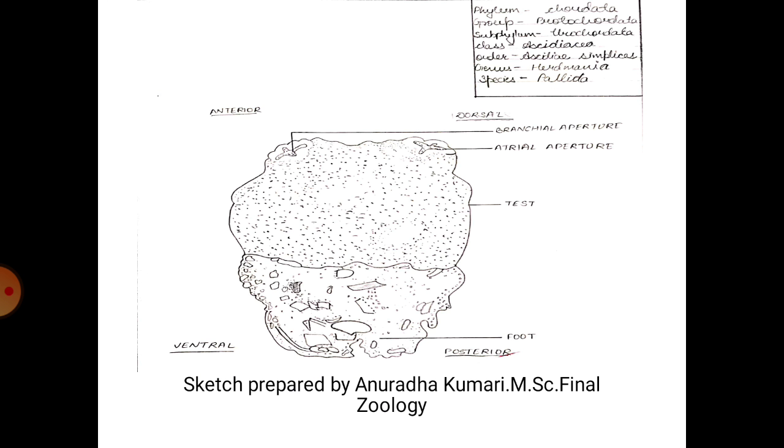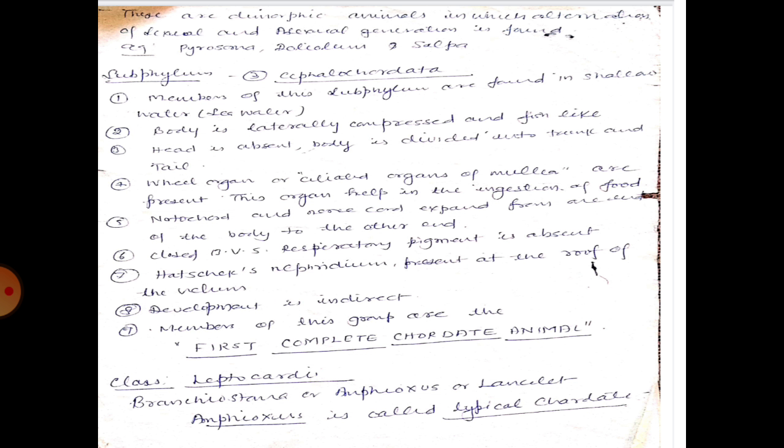Now the third class is Thaliacea. These are solitary or colonial. These are free living or pelagic. Test is transparent and permanent. Branchial aperture opens into the atrial cavity. This figure shows the structure of Herdmania. These are dimorphic animals in which alternation of sexual and asexual generation is found. Common example is Pyrosoma.